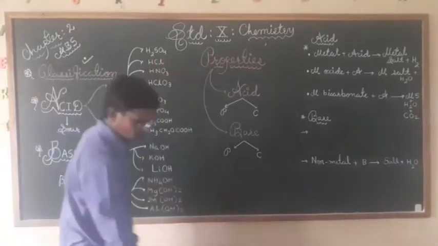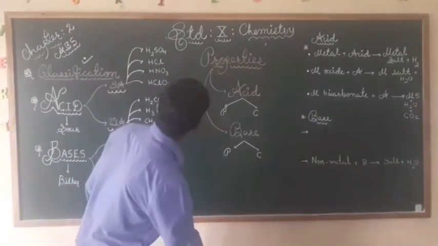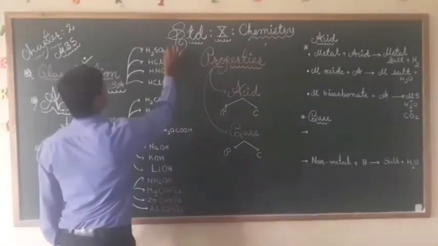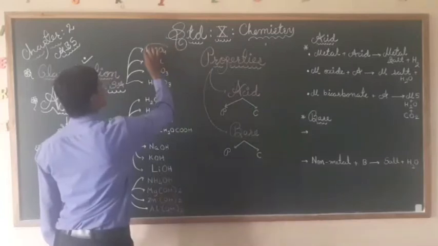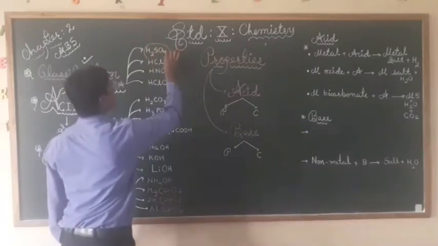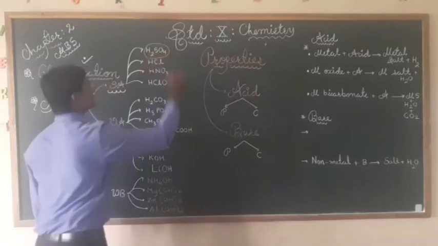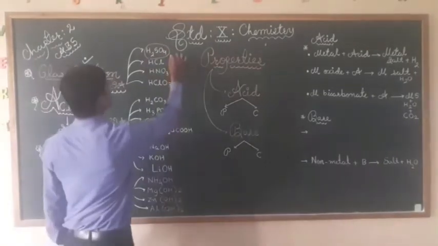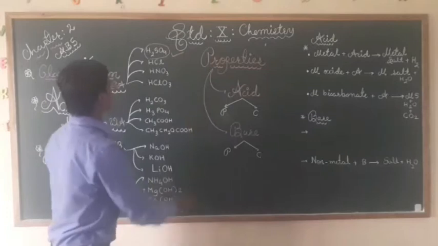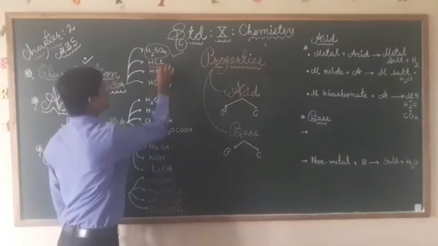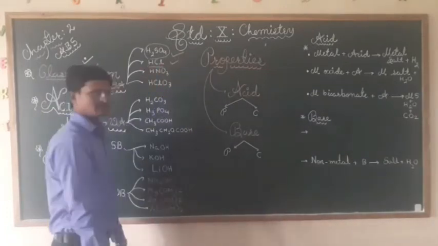First we have the king of the chemicals, H2SO4, that is sulfuric acid, a strong acid. Then next comes HCl, hydrochloric acid.